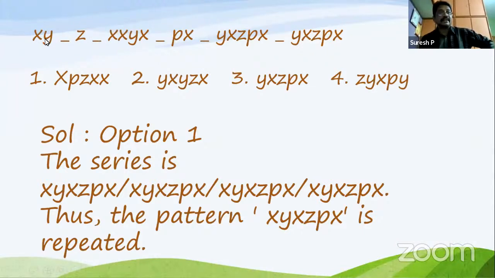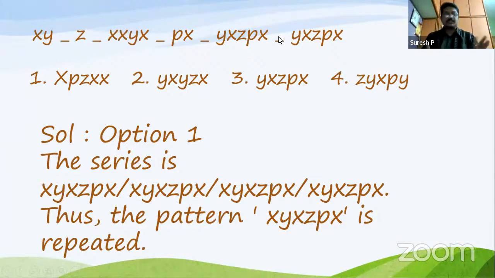Correct? Because X, Y, X, Z, P means P should come here. X means here XP. One X, Y, X. Correct? ZPX means here Z should come. Here X should come. Here P should come. Here Z should come. Again here X should come. Here X, Y, X, ZPX. So X should come. So this is very important.